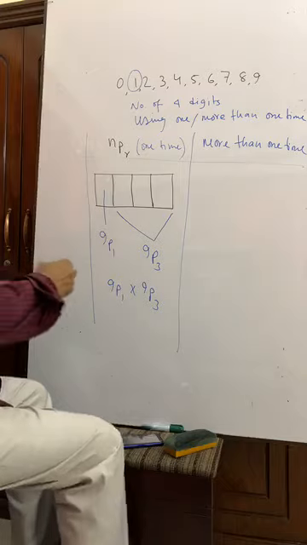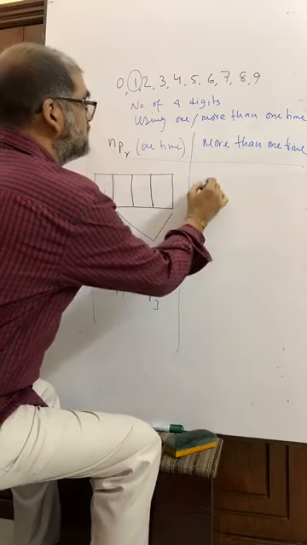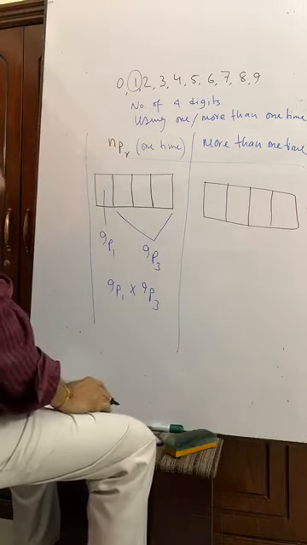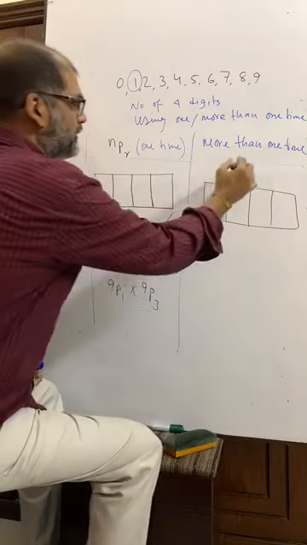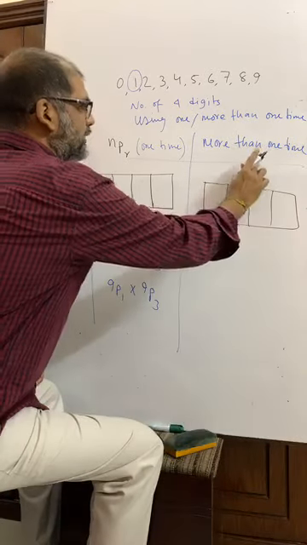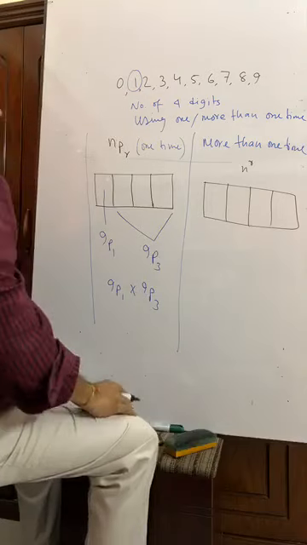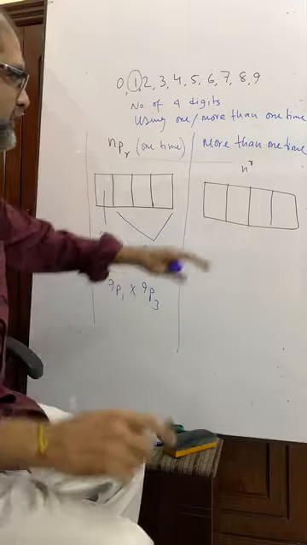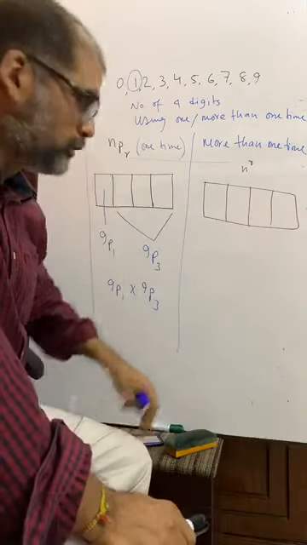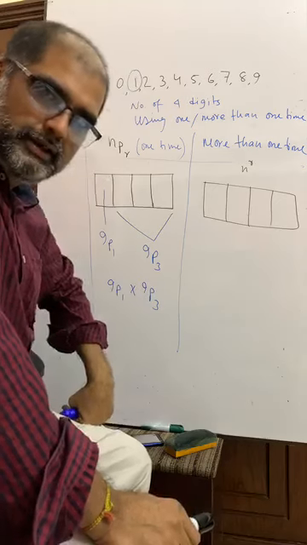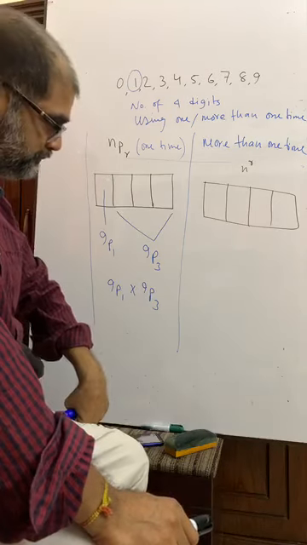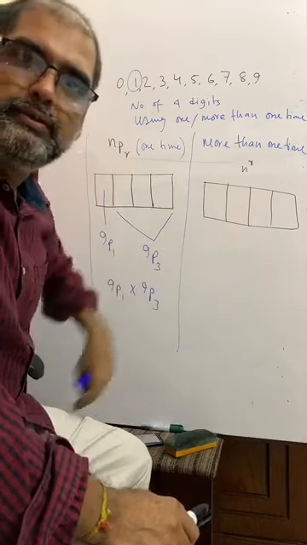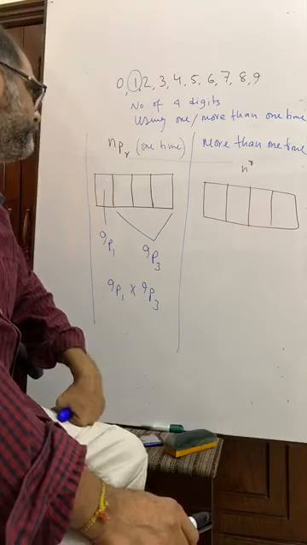More than one time. Here the formula is n to the power r. Please try to understand. When one digit or one letter will be used more than one time, then the formula is n to the power r. I told you. Can you remember? N to the power r.